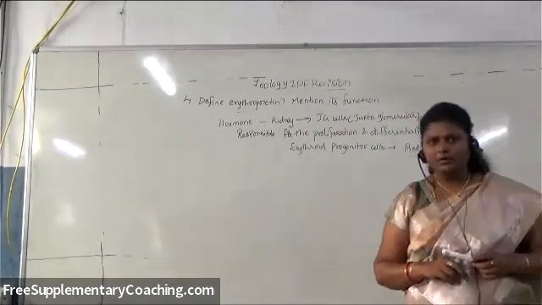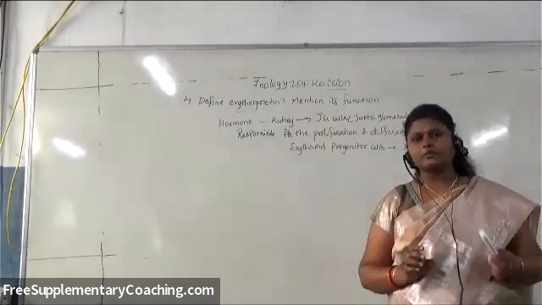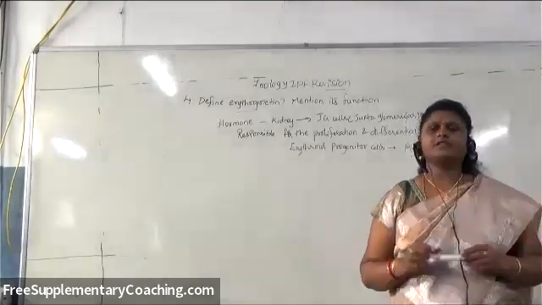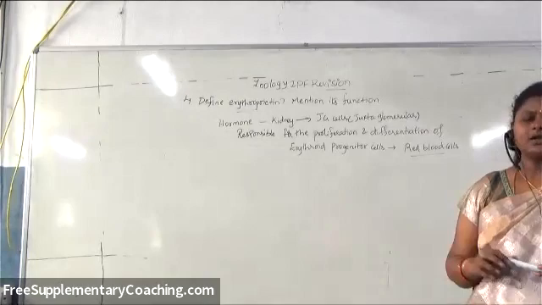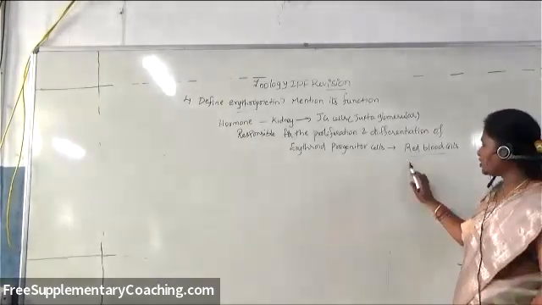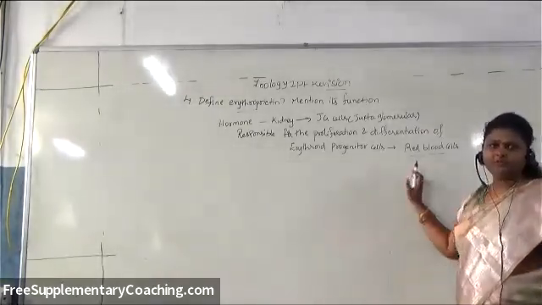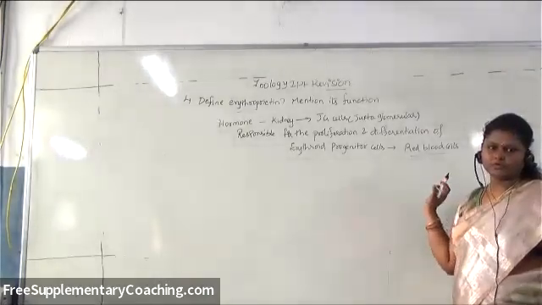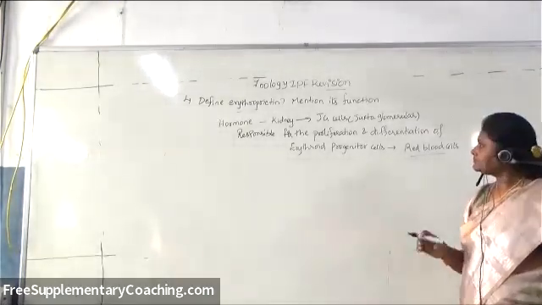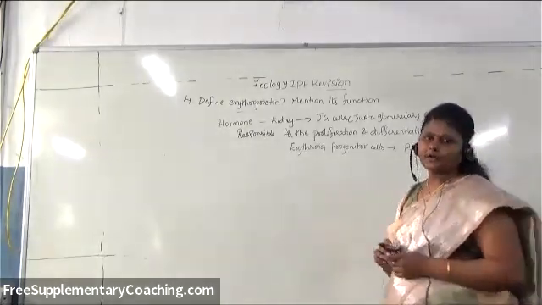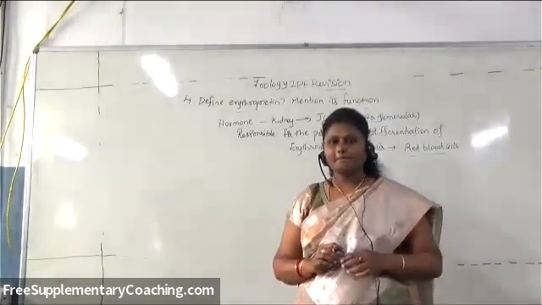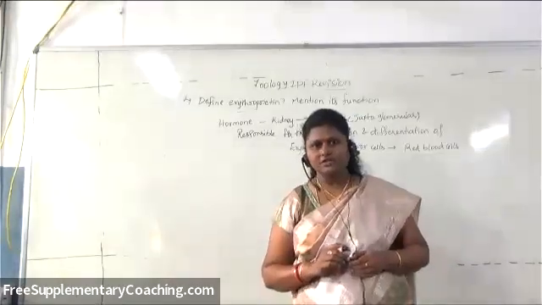Erythropoietin is a hormone which is secreted from juxtaglomerular cells of the kidney, and it is responsible for the proliferation and differentiation of erythroid progenitor cells, from where RBC can be produced. Okay, so that is erythropoietin, and these are the important VSAQs in endocrine system and chemical coordination chapter.